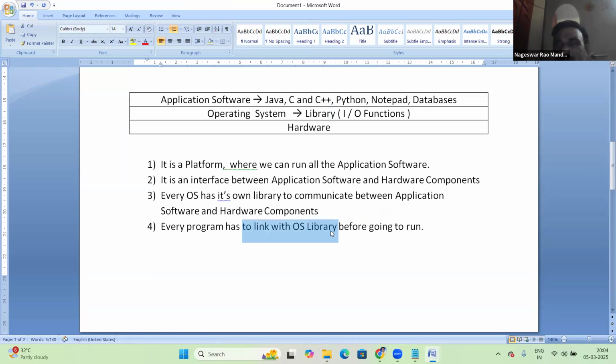That link may be statically linking or dynamically linking. That topic we'll discuss later, it's not the right time. Static linking and dynamic linking next. Wait for some time. So this is about OS.